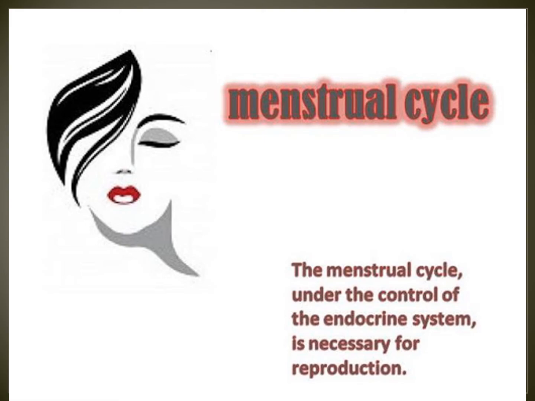With the increased supply of blood, the inner lining of the uterus becomes thick to prepare it to receive the fertilized ovum. If the ovum is not fertilized, the inner lining of the uterus breaks off and menstruation begins.